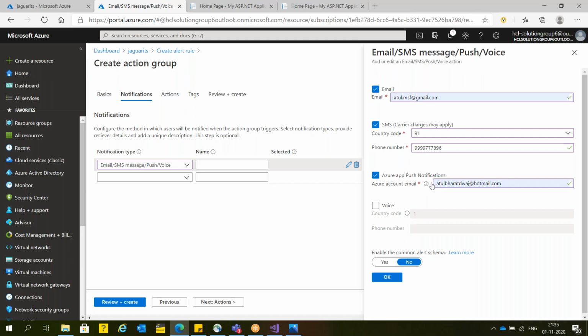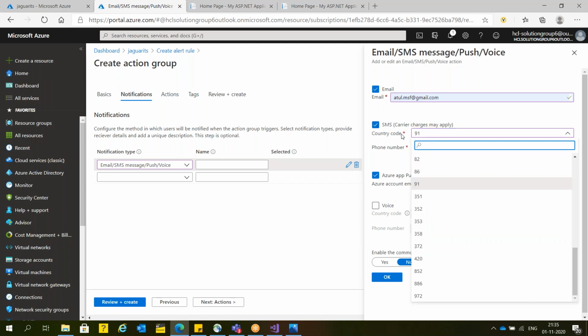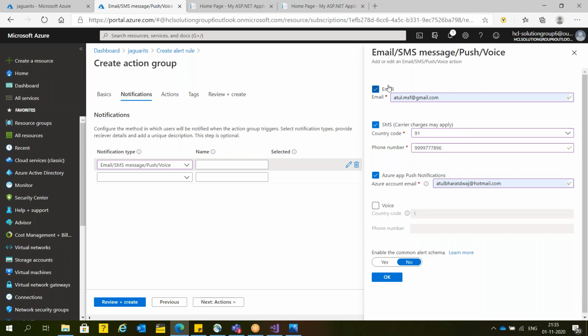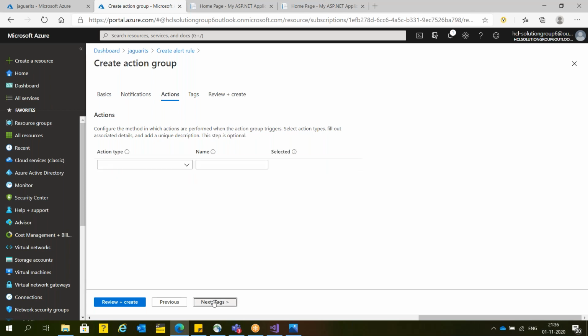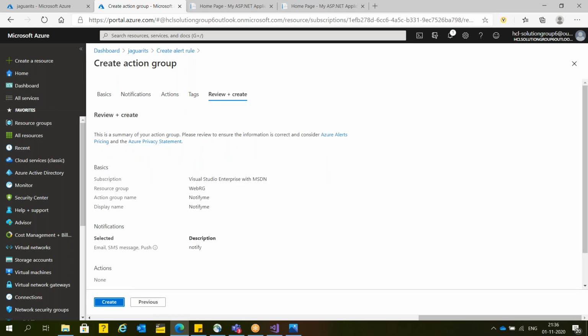Now, for the push notification, you have to install the Azure app with the same email ID that you are going to pass. The SMS facility is available for certain countries, and India is on the list. And you can pass your email ID. Now I'm going to enable it. The name of my notification, I'm going to pass as notify. And create. I'm going to create this action group finally.